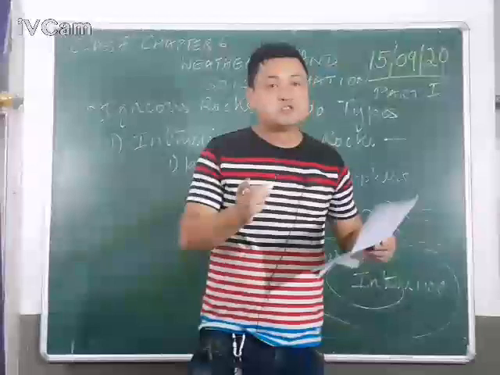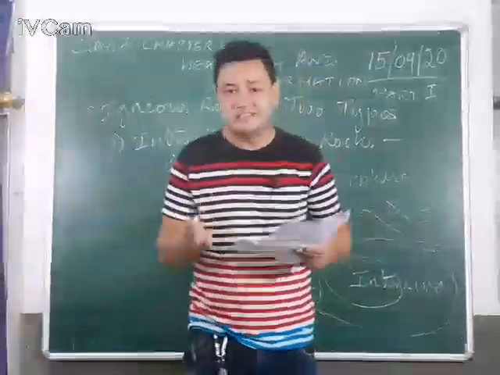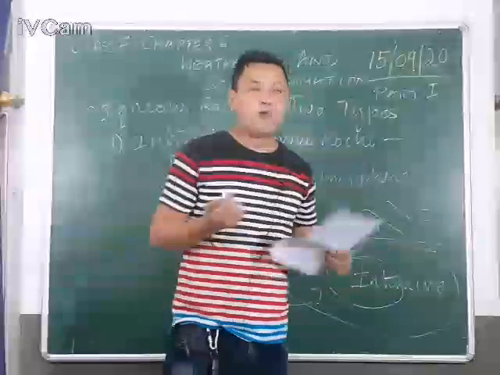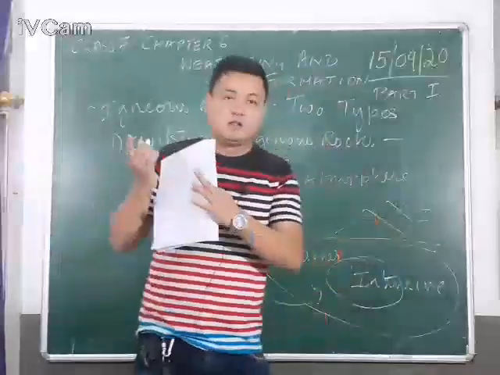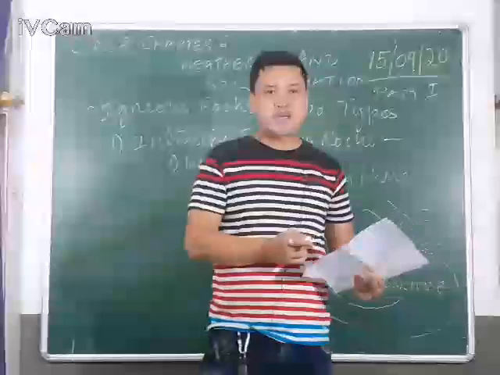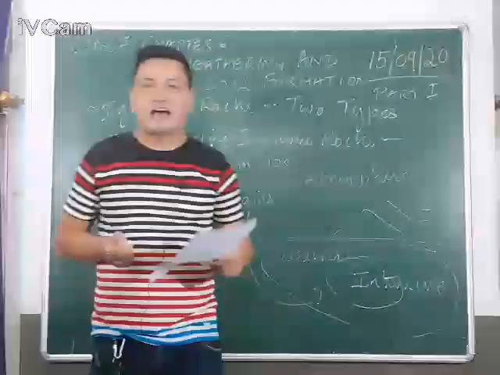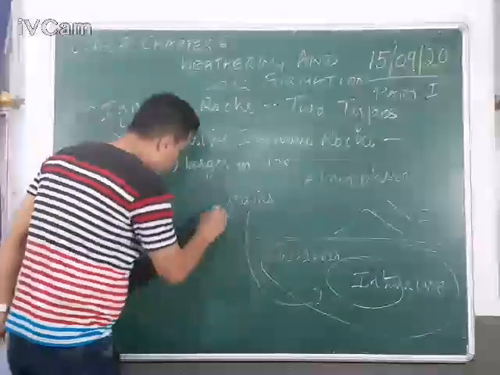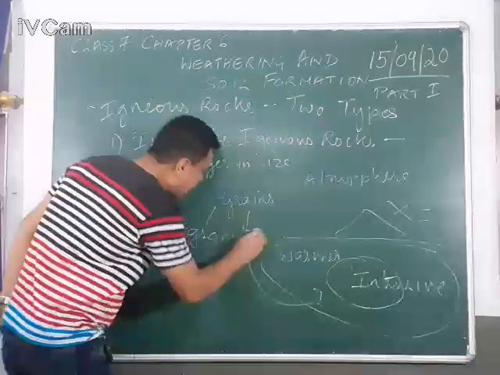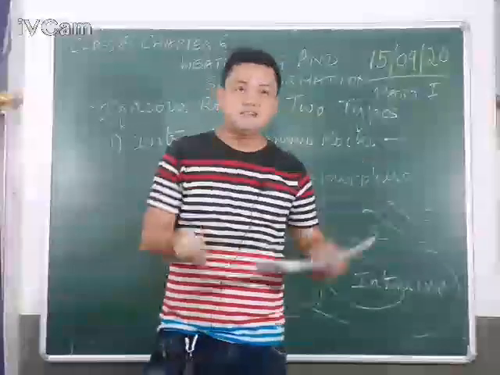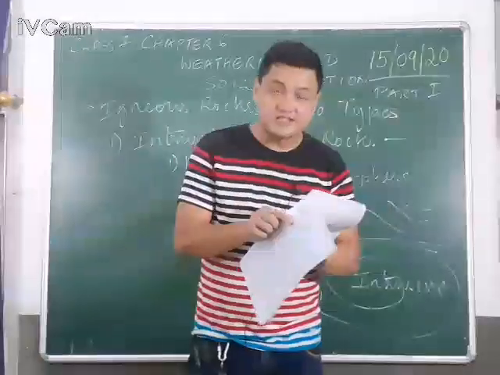And they are usually crystalline. Crystalline means having the property of a crystal. Now, a crystal is formed when it changes from liquid to solid state due to intense heat and pressure. For example, granite. So, which crystal am I talking about? Granite. Now, granite is used for the construction of buildings. So, this is intrusive igneous rock.